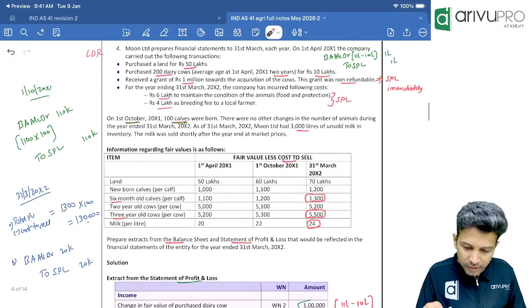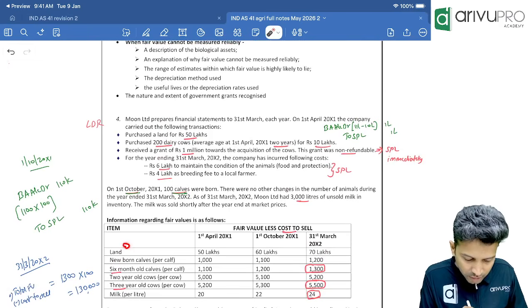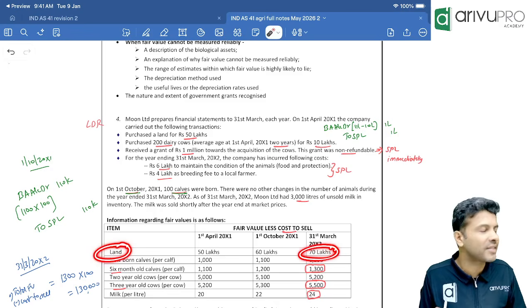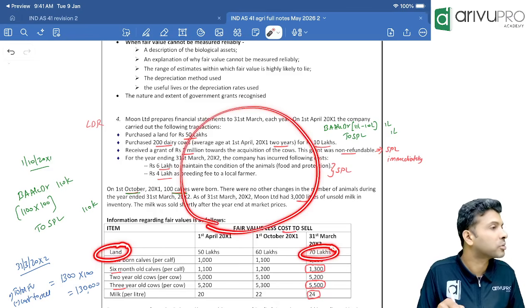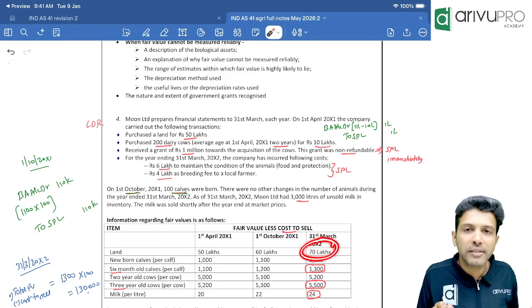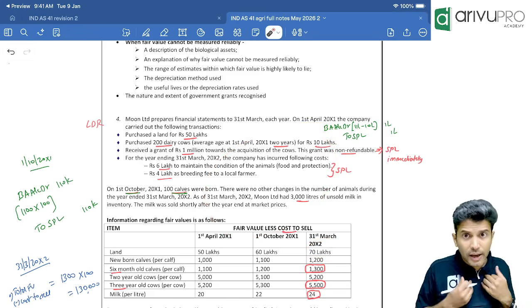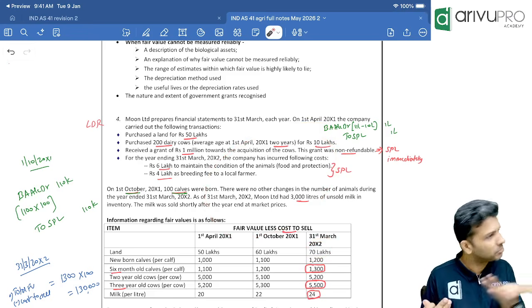Where is something given? So Jayant is saying land value is 70 lakhs, sir. Why can't we take 70 lakhs? Nowhere they said we are following revaluation model. If we are following revaluation model, then the land will be shown at market value. But nowhere they mentioned revaluation model. If you say I want to assume revaluation model is followed, then you can write.